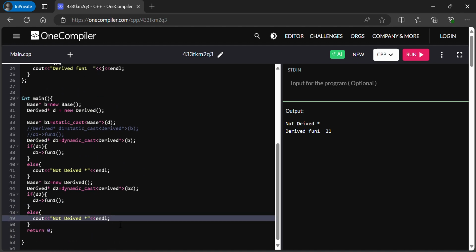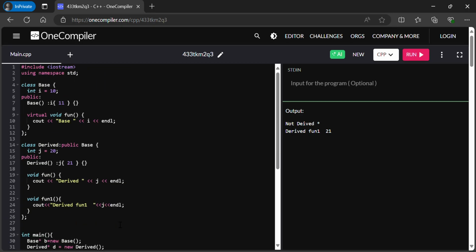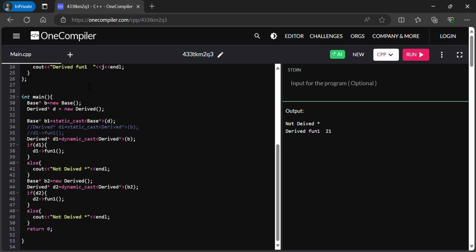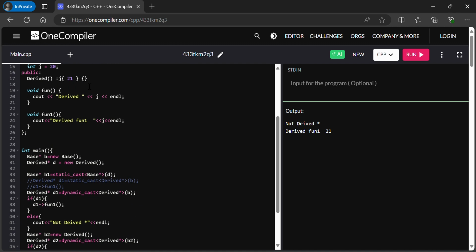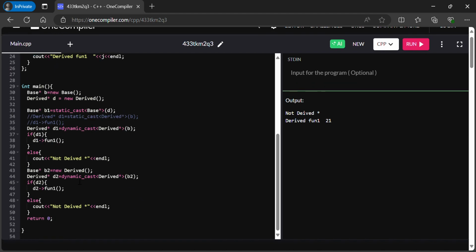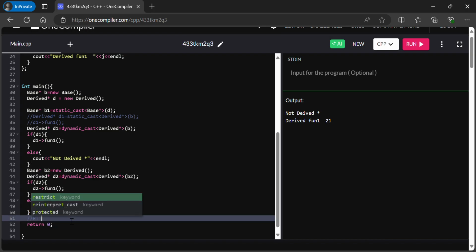So this is the use of dynamic cast. You may wonder how this dynamic cast is working. If we have a base class with a virtual function, then if we create a pointer or reference, it will store the type of the object we are creating. We call it RTTI, runtime type information.